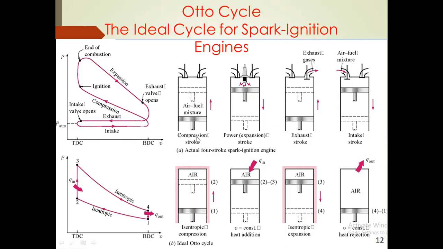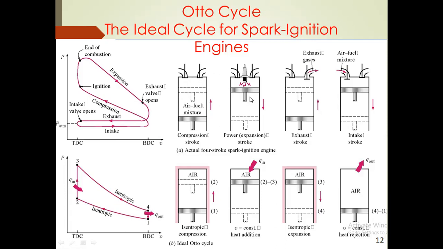First we discuss the compression stroke. A homogeneous air fuel mixture enters the combustion chamber while the piston is at the bottom dead center. The piston moves from BDC to TDC in the isentropic compression process. The piston moves in the upward direction and compresses the air fuel mixture. During this time, the inlet valve and the exhaust valve are closed.